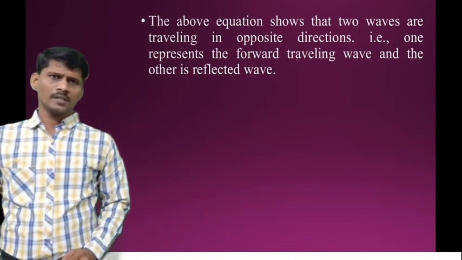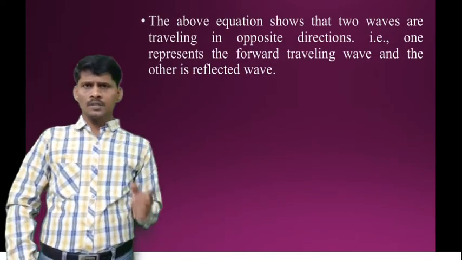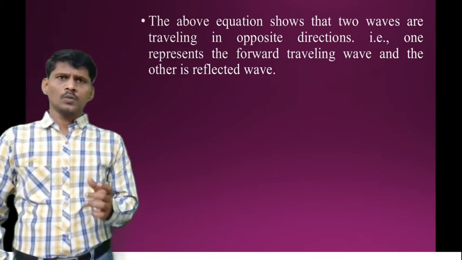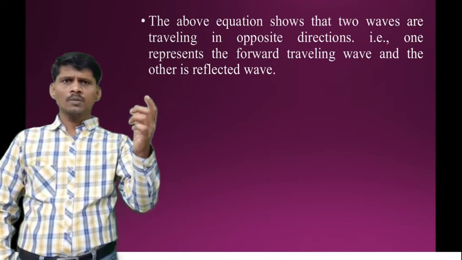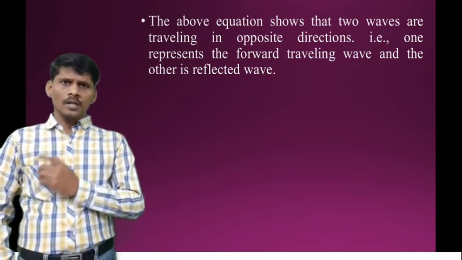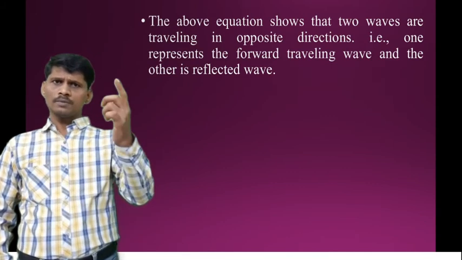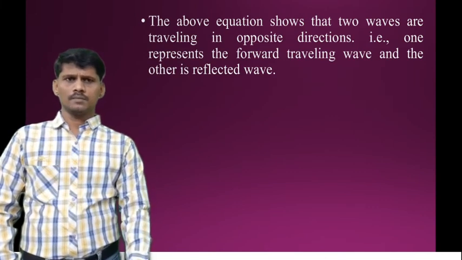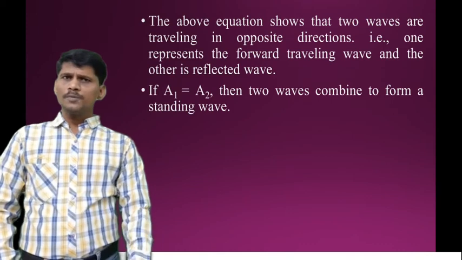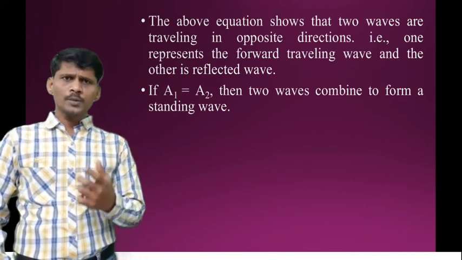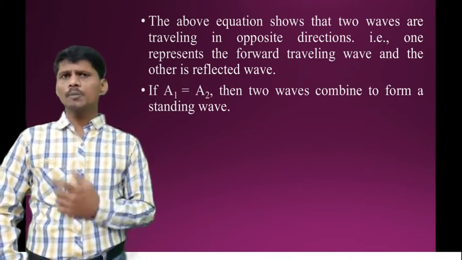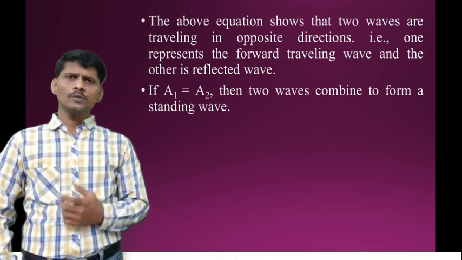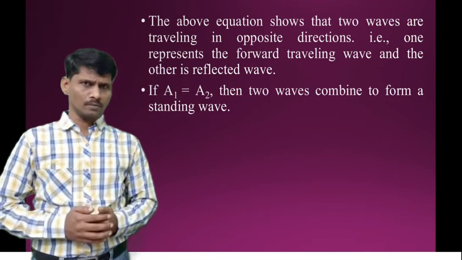In that general solution, in that wave equation, we can see that there are two waves. One is the forward traveling wave and another one is the backward traveling wave. The first term is the forward traveling wave and the second term is the backward traveling wave. What are A1 and A2? A1 and A2 are arbitrary complex constants. If A1 is equal to A2, then the two waves combine to form a standing wave.